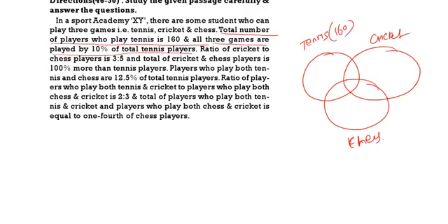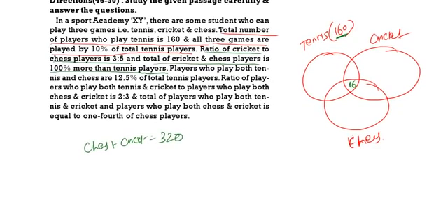What is 10% of 160? That is 16. They will play all the 3 games. Now, the ratio of cricket to chess players is 3:5. Total cricket and chess players is 100% more than tennis. So, tennis is 160. 100% more means chess and cricket together will be equal to 320. So, 100% more than 160 means 320.